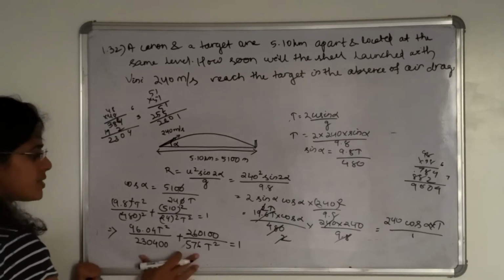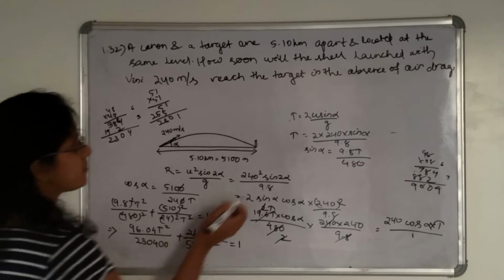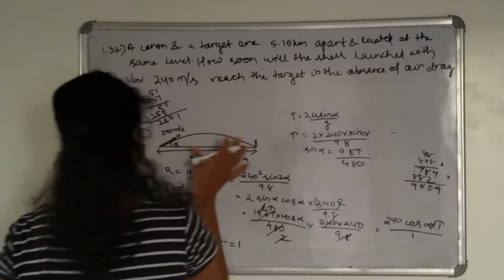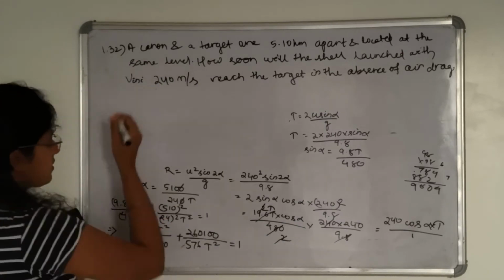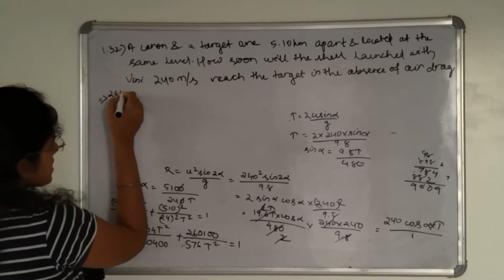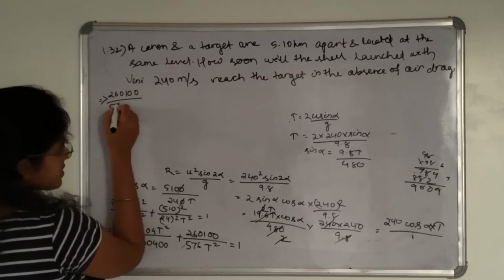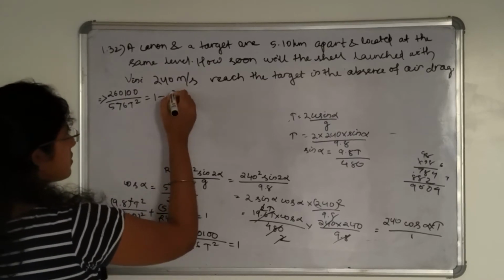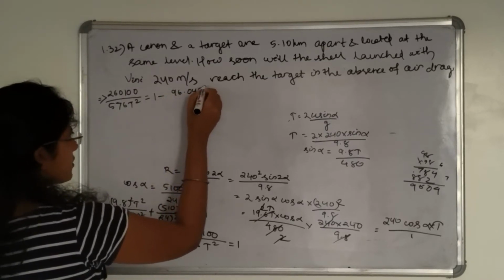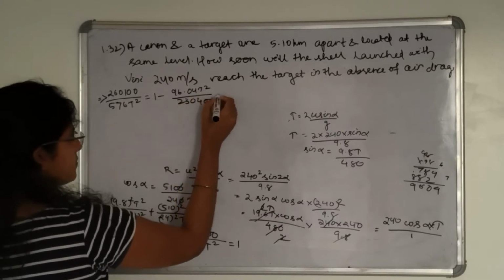So if you solve this, then it will be a t fourth equation. That is, what I am saying is I am wiping out this. 260,100 divided by 576 t square is equal to 1 minus this much, 96.04 t square divided by 230400.